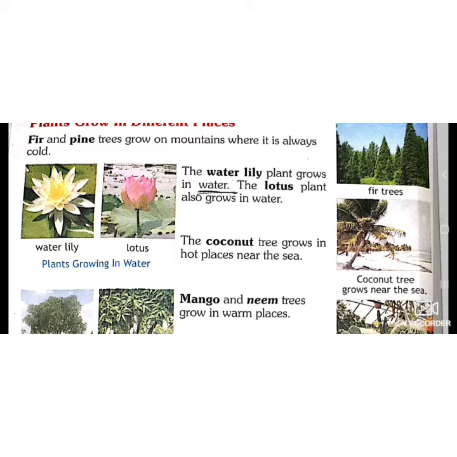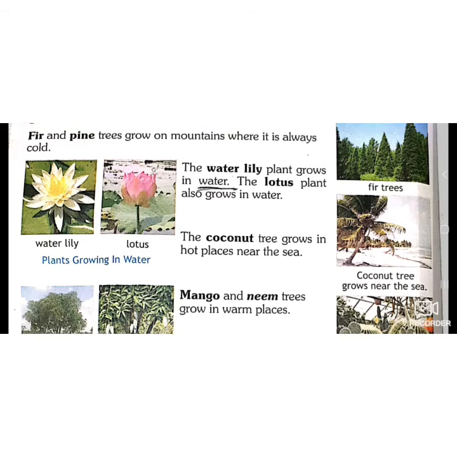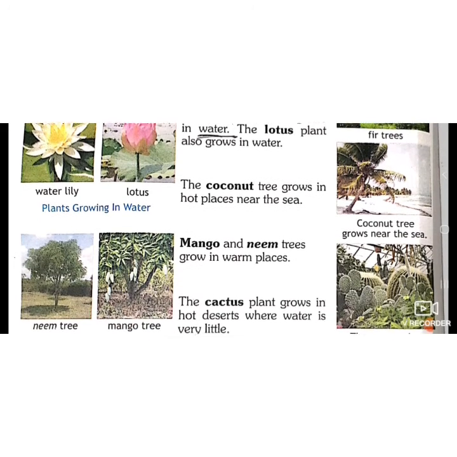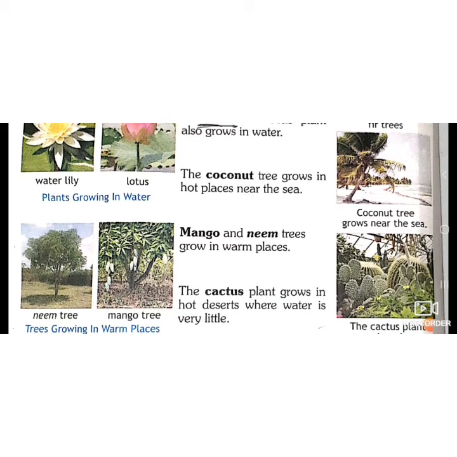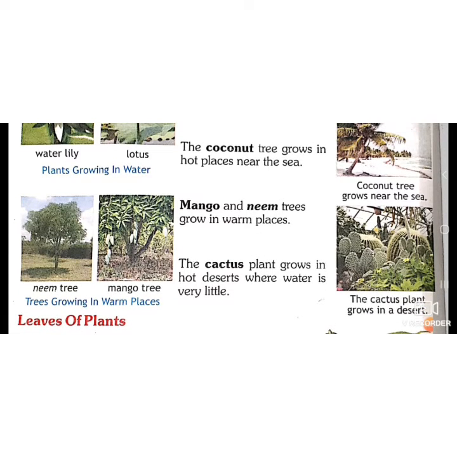Second, water lily and lotus. They grow in water. The plants which grow in water are called aquatic plants. So, water lily and lotus are aquatic plants. Coconut tree grows near the sea, in coastal areas, beaches. That means near the sea, like Kerala.